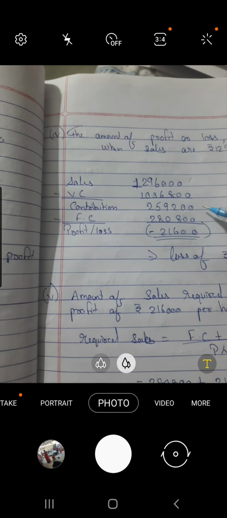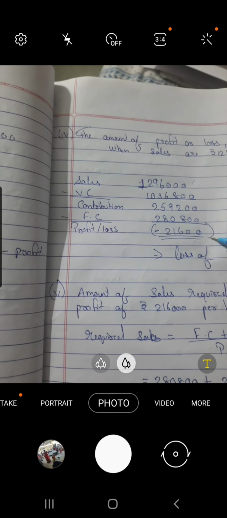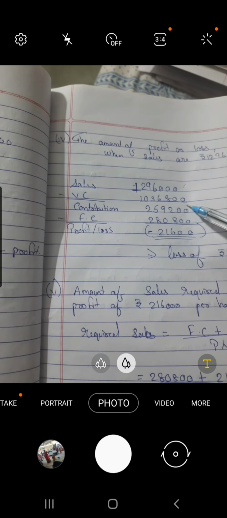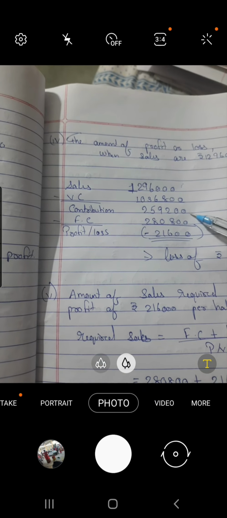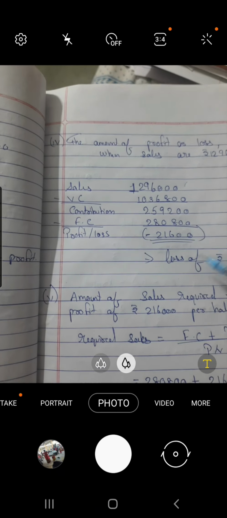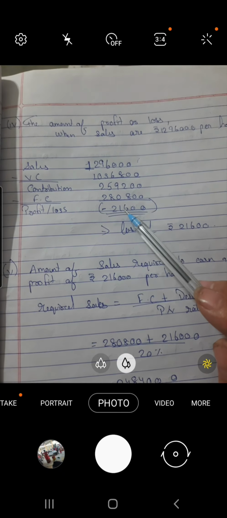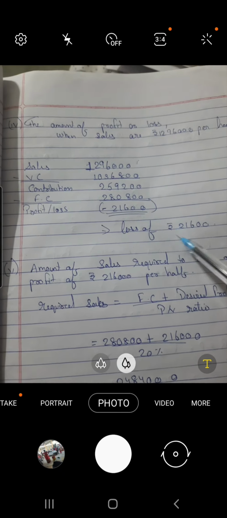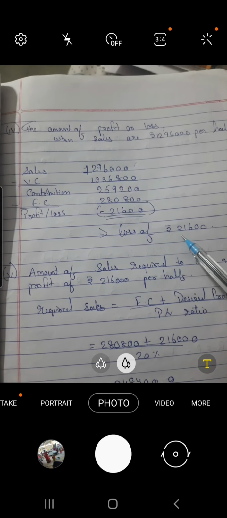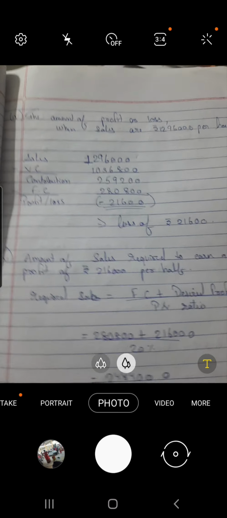Right? Now deducting these values we will get minus 21600 as answer, and deducting these two values, 12,96,000 and 259200, we will get the variable costs answer, right? Because the answer comes in minus, we know that the minus answer is the value of loss. Then the amount of loss will be 21,600 when the sales are 12,96,000.